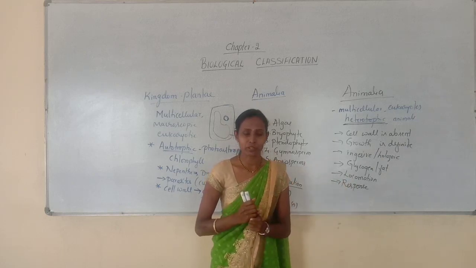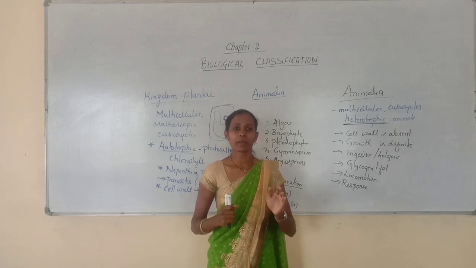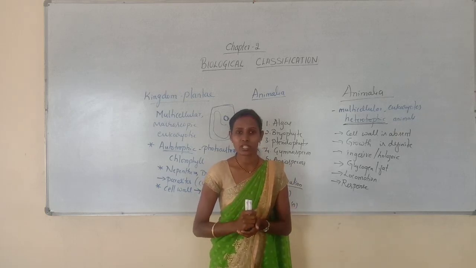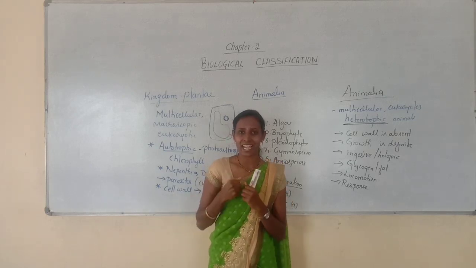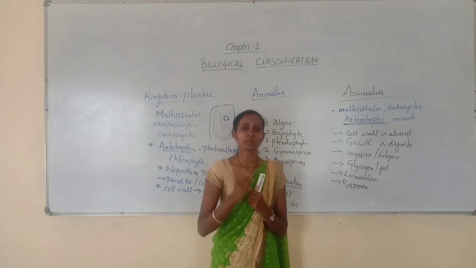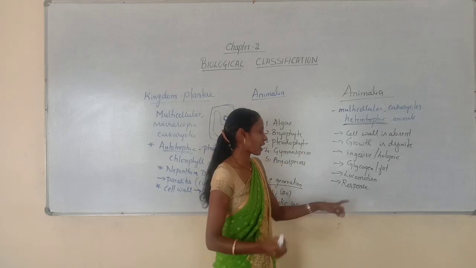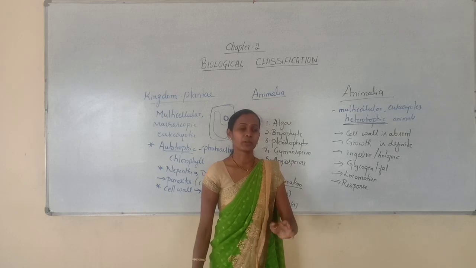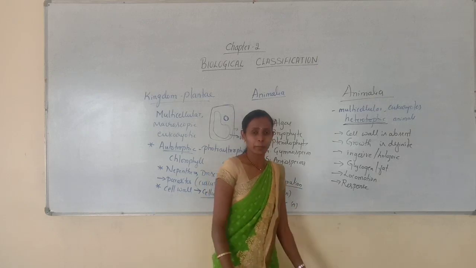Here most of the animals, especially higher animals, have a sensory and neuromotor mechanism. With the help of this mechanism, they can quickly respond to external stimuli. When we touch a hot object, we immediately take back our hand, because we feel that hot nature and that impulse is transmitted to our central nervous system. That is called a response to stimuli. Not only we, but higher animals can respond to external stimuli.